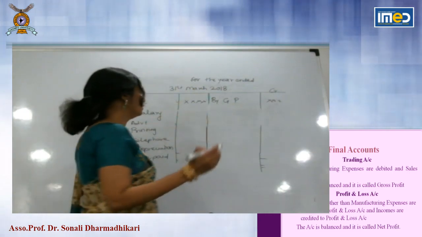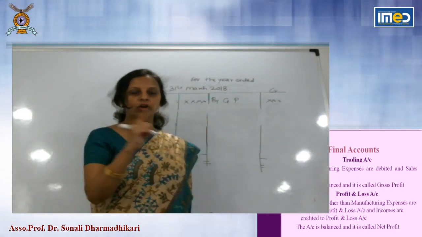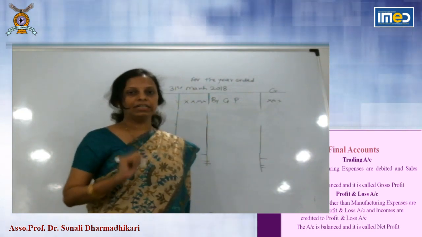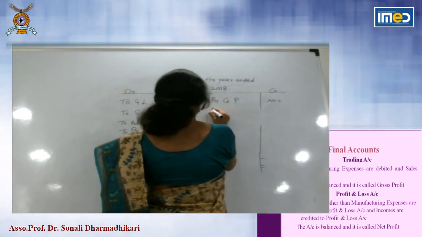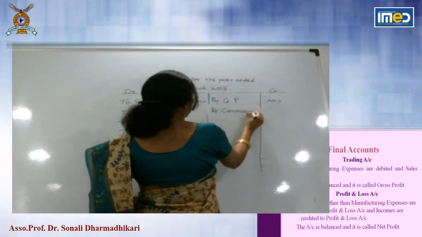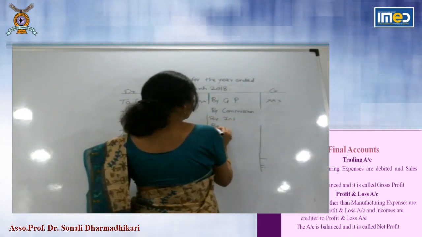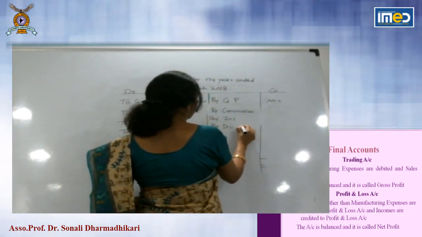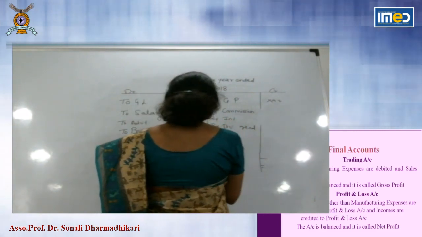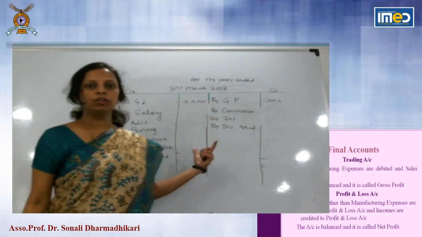Then on credit side, you will take all incomes of the business which are not considered in trading account. So by commission, by interest, by dividend received, etc. In the same way, you will balance profit and loss account.